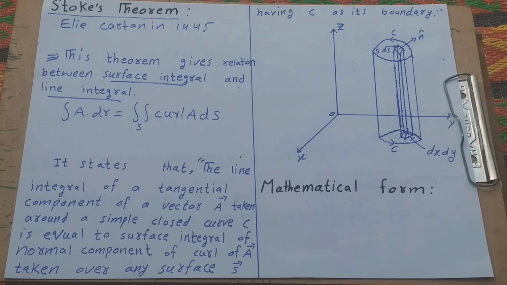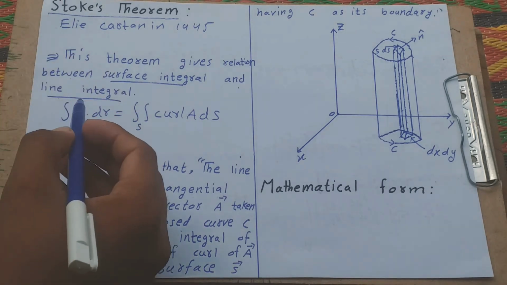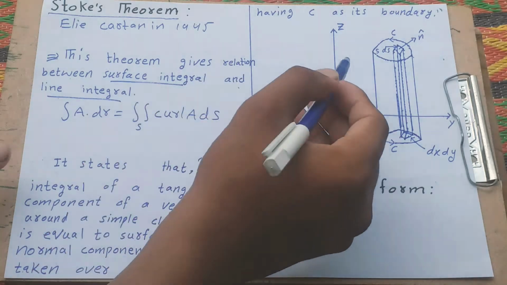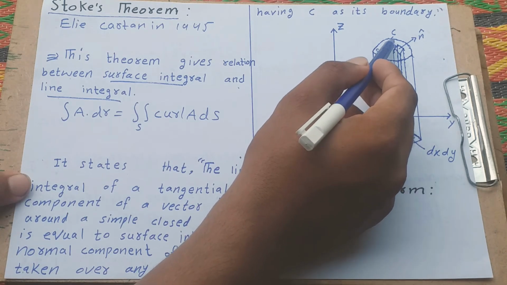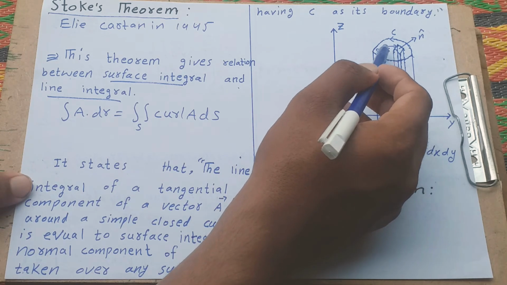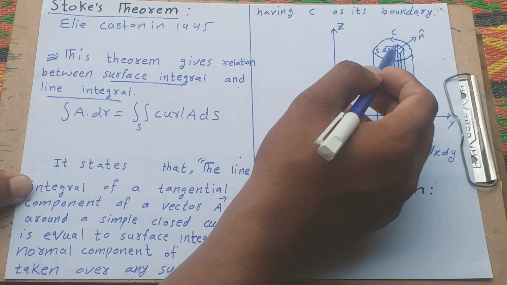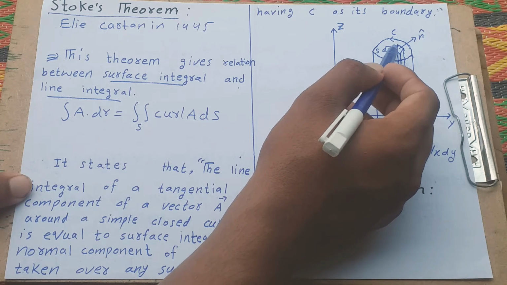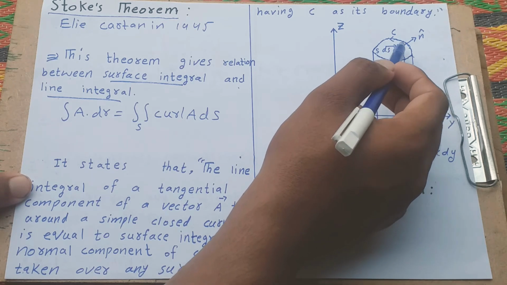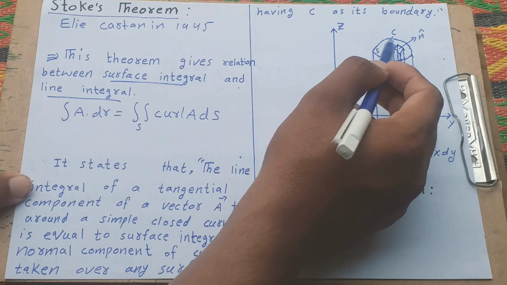For example, this is a surface and C is the line around the surface. The integral of this line is equal to the integral of the surface. Inside the boundary is known as the surface, and the line outside the surface is known as the line.